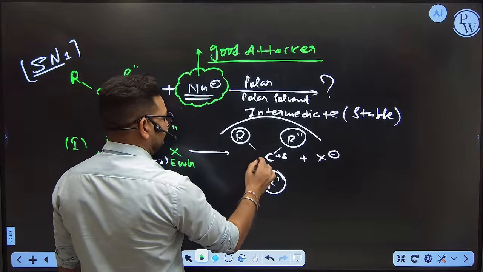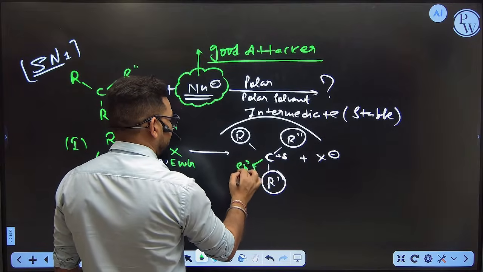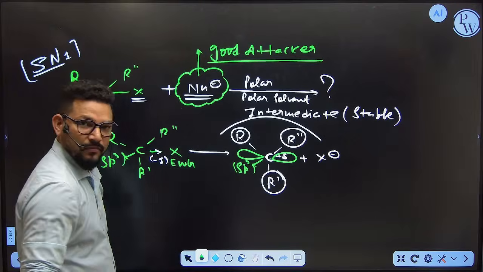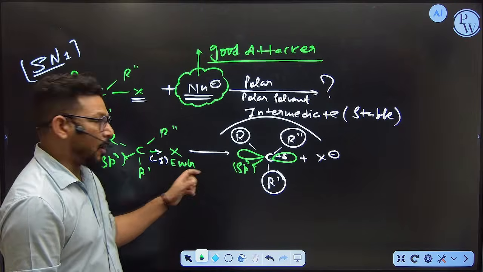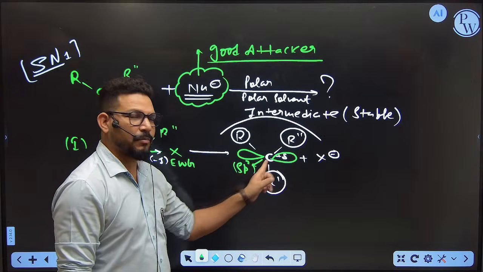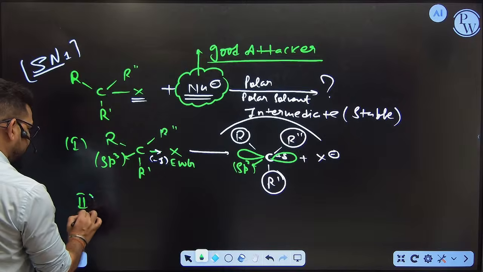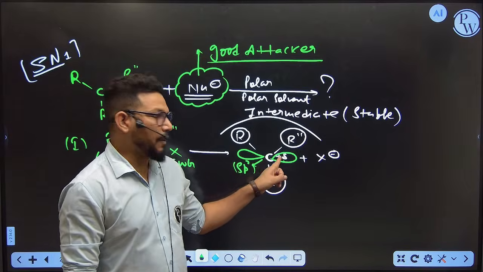Here one bond is getting less, so the hybridization is sp2. sp2 means one p orbital is getting vacant in this area. Because initially it is sp3, now it is sp2. That means one p orbital is completely vacant here. Okay. Now step number 2, it is ready with the positive charge.